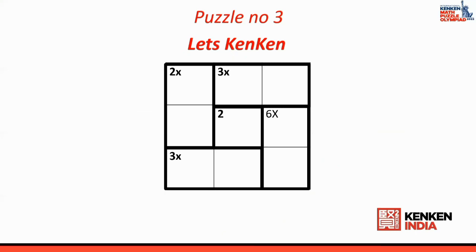Puzzle number 3, first thing what we will do, we will try to understand whether there is any freebie. Yes, there is a freebie. So first of all, I finish the freebie. After I finish the freebie, then I start writing all the possibilities. Now you look at that 2 multiplied means I multiply 2 numbers, my answer should be 2. So 1 multiplied by 2 is 2. Next one is 3 multiplied means I multiply 2 numbers, I should get the answer 3. So 1 multiplied by 3 is 3.